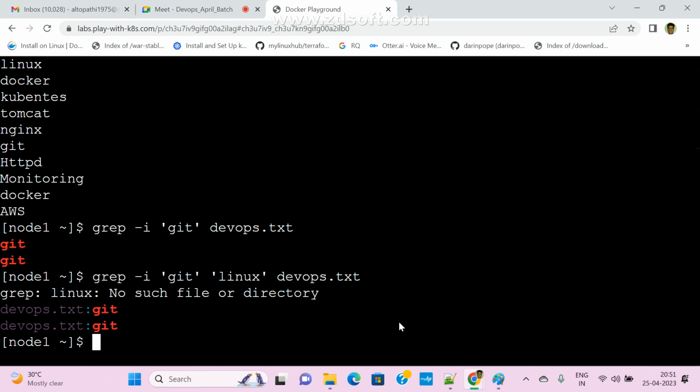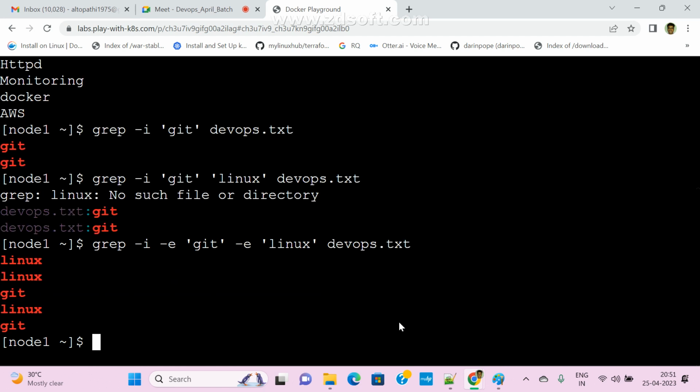If you want to search multiple, there is one argument we need to pass. What is that argument? This is hyphen e. If you want to search multiple strings, in that case we need to pass hyphen e. Check it here, grep hyphen help.